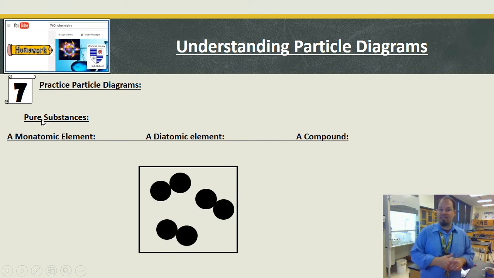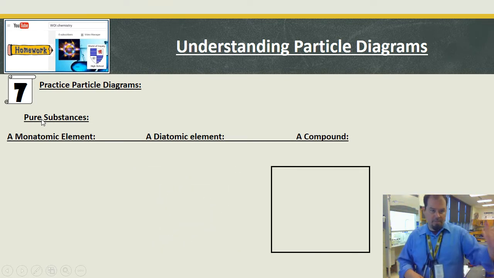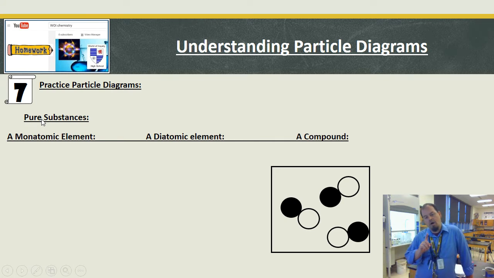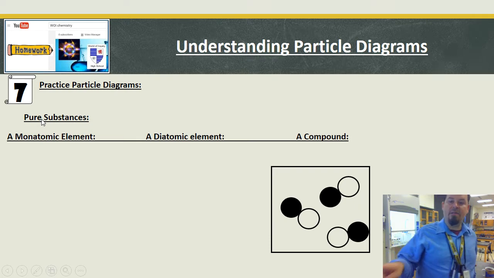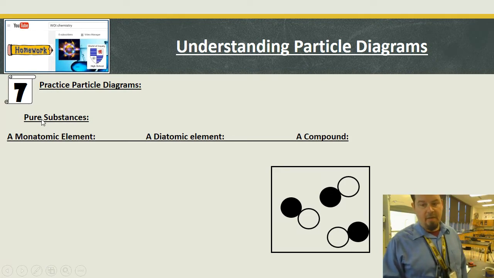So this is a diatomic element. I know it's an element because same size, same color in my particle diagram. Okay. Then a compound, and this is all pure, by the way, because we're in the pure substances section. Now I can have a pure compound because if you notice, they're all the same compound with one black and one white. But they can rotate around in space. You can imagine if you're pouring a glass of water, the molecules are going to be tumbling. So they don't have to be in the same left and right fashion, but they need to be the same consistency. One not colored in, one completely colored in. That way I know that this sample is pure and it's made up of a compound.